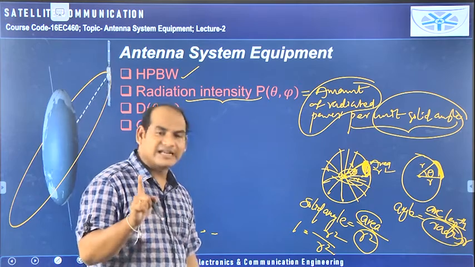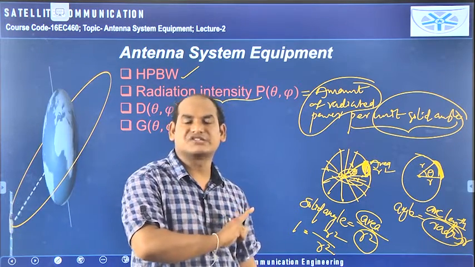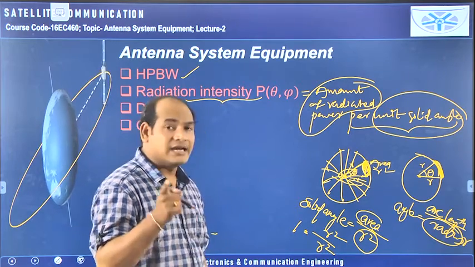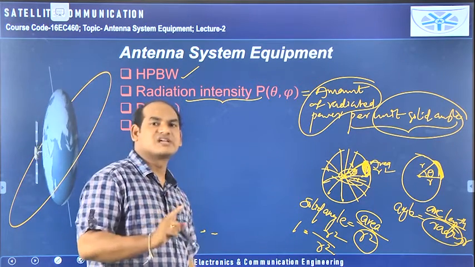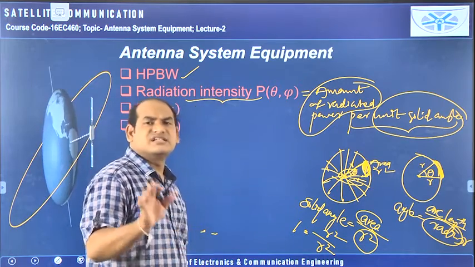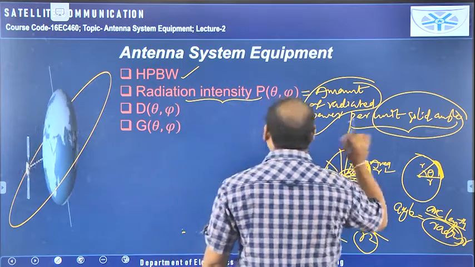And this EMTL and antenna subject can be understood, even though we are studying satellite communication, this topic is purely related to antennas only. The antenna subsystem is available in the satellite communication systems we are studying. So here the radiation intensity is also power measured in watts, taken per unit solid angle.